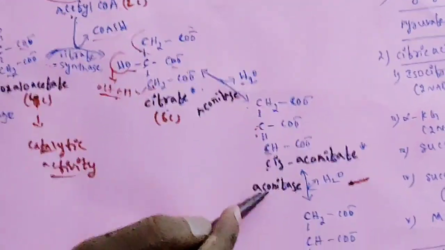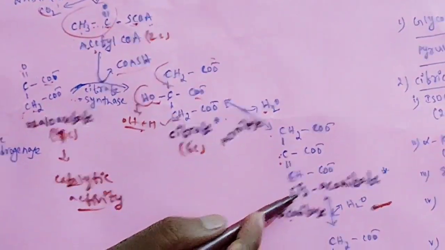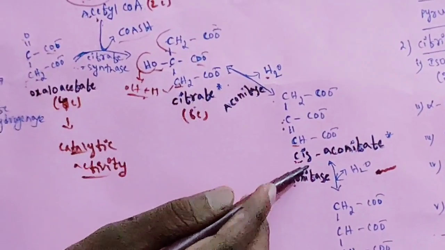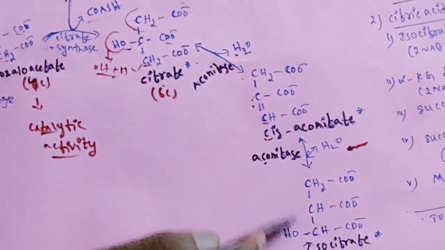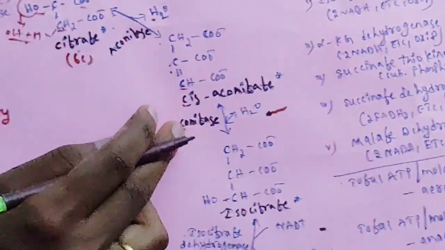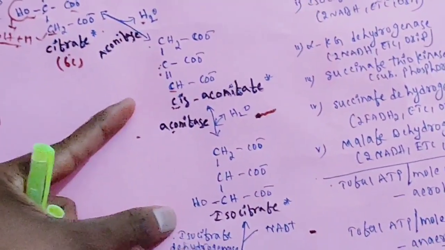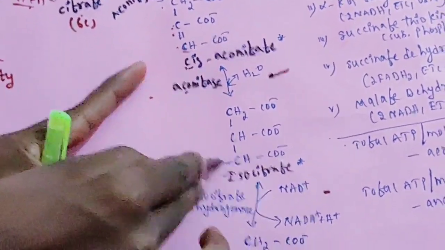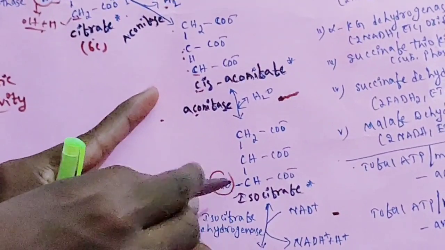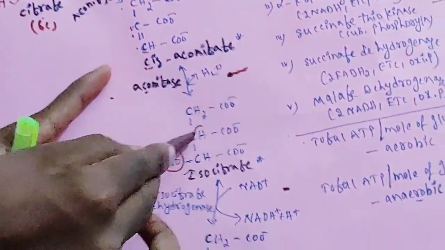Then the same enzyme aconitase will add water molecule, means hydration. Cis-aconitate undergoes hydration in the presence of aconitase to produce isocitrate. This time water molecule is adding. How you can see what is the difference between these two structures? You just observe the structure. Here there is no OH, but here OH is added. Then you can see here there is no hydrogen. Here one hydrogen is added.